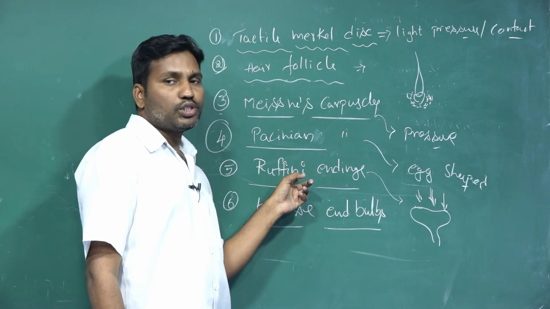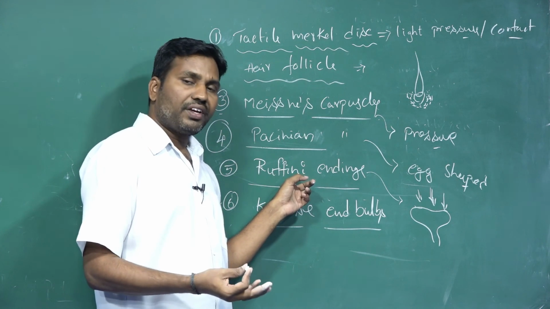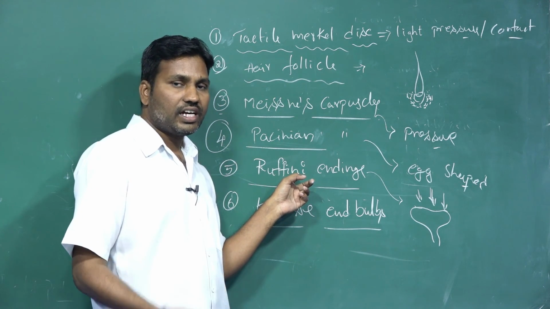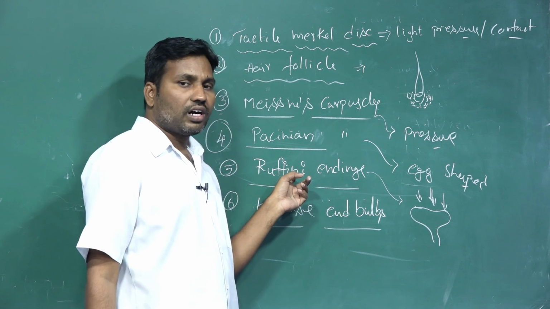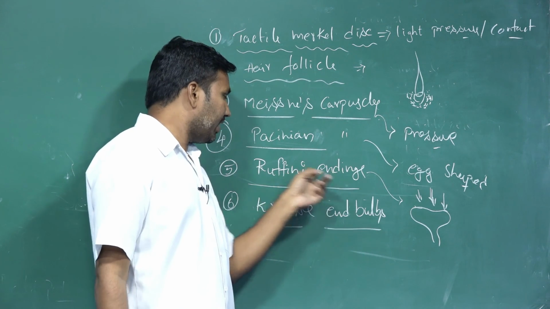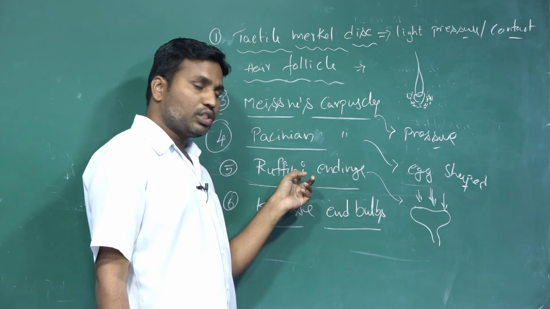These are distributed in the fingertips as well as the sole of the foot.